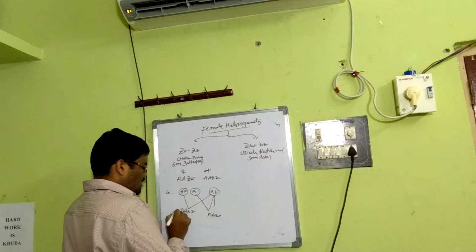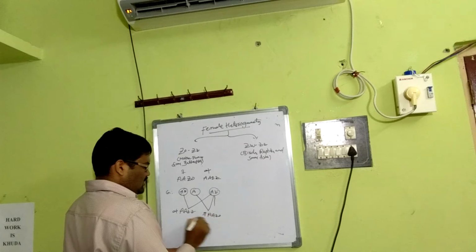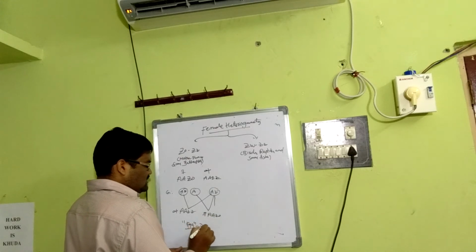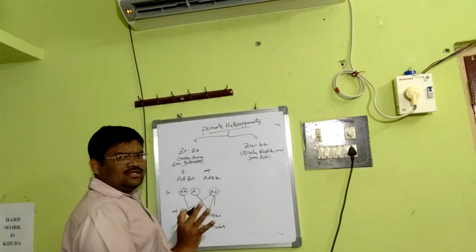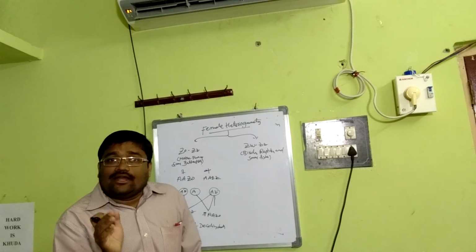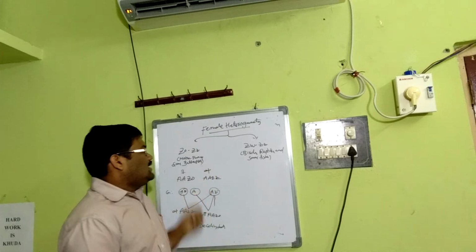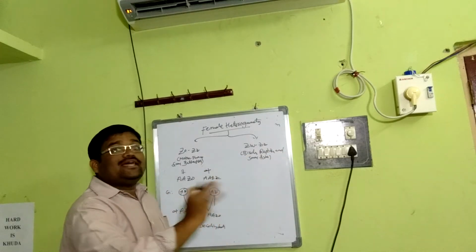This becomes male, okay, and this becomes female. That means here the deciding factor is the egg. Egg is the deciding factor. Got it? Same concept but reverse. Egg is the deciding factor because half of the eggs contain Z and the rest don't contain any sex chromosome.